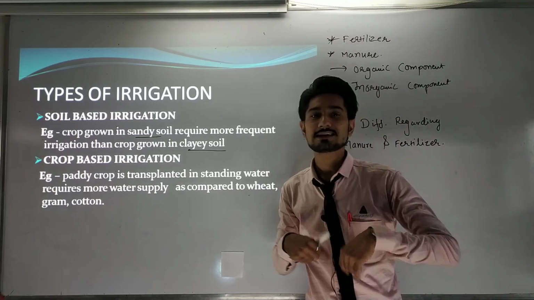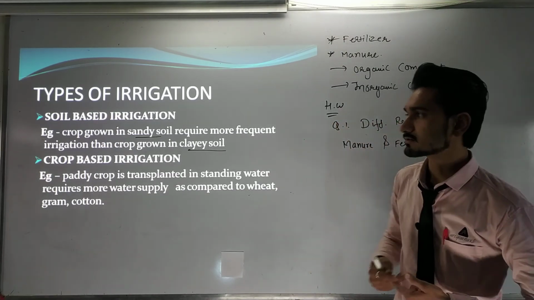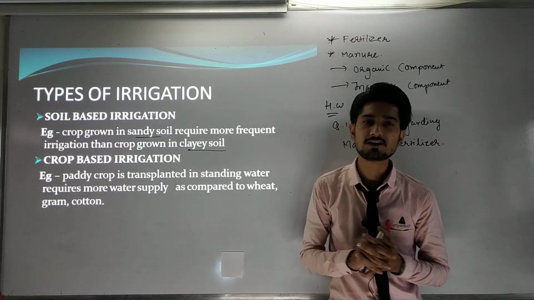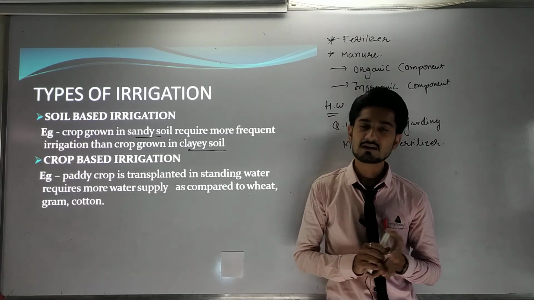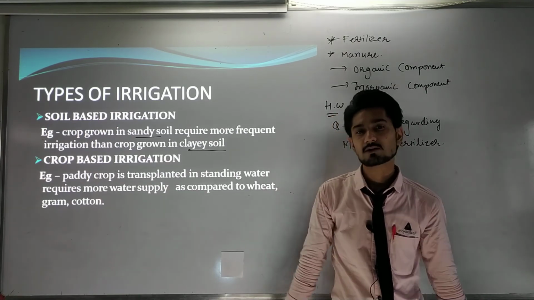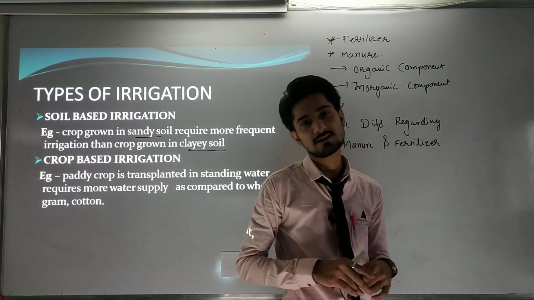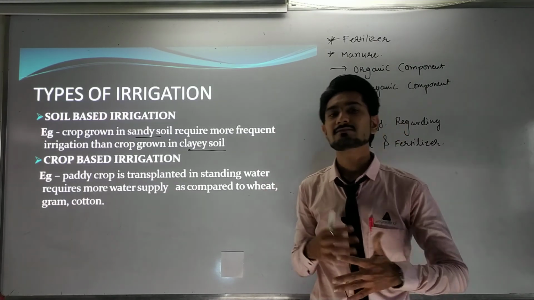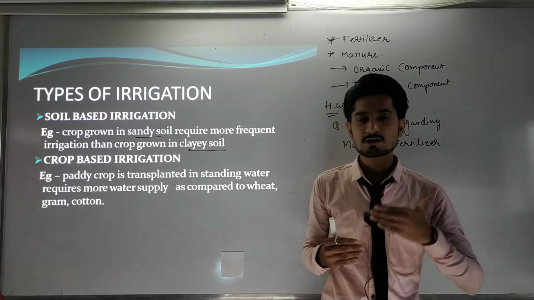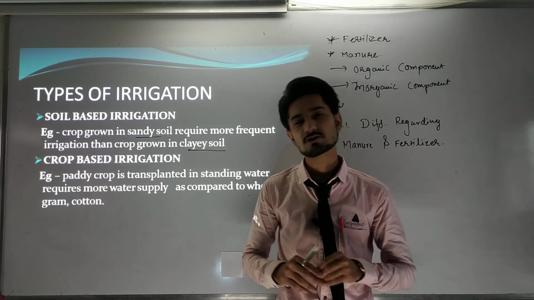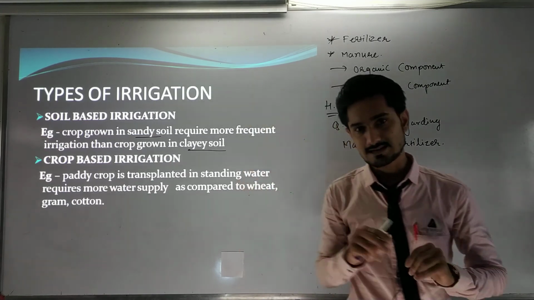In the next lesson we are going to see the types of irrigation system, in which we will see the modern techniques and the earlier, ancient techniques regarding irrigation. We will see the description of that, afterwards the photographs regarding that, and last but not least, the videos regarding the types of irrigation in the last lecture.